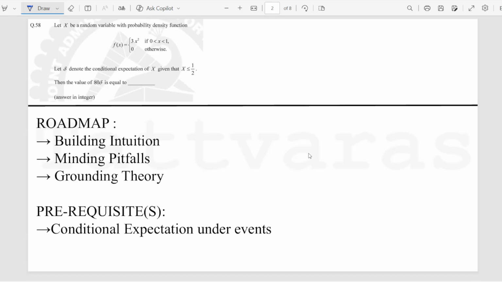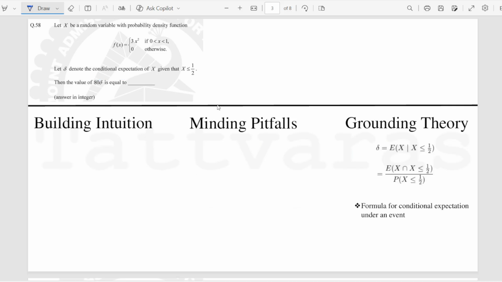Let's get started with this question, which involves conditional expectations, and it's going to be simple actually. We'll see. Here it's very important to be grounded on the theory of conditional expectation under an event.